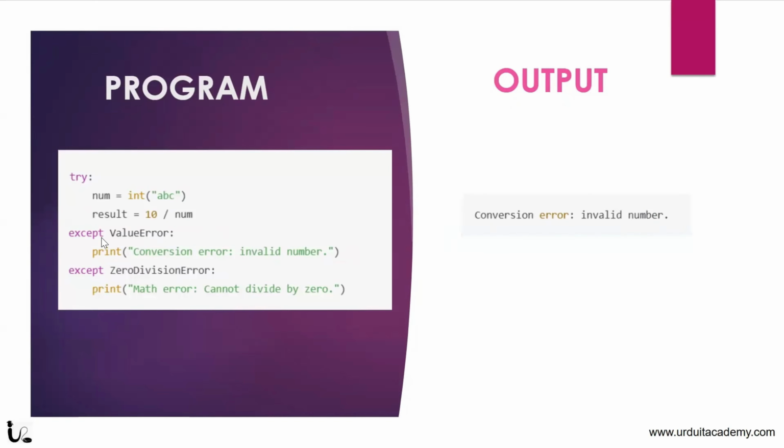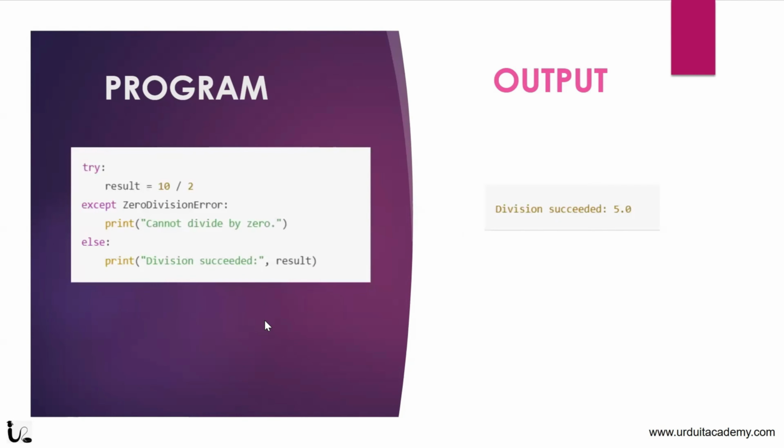Now here you can see in this example, I have two except blocks. We can have multiple except blocks in the same code, for the same try. Inside the try block, as you can see, num equals int of ABC, result equals 10 by 0. Two kinds of error can happen. For the value error, it will print conversion error, invalid number. And for the zero division error, it will print math error, cannot divide by 0.